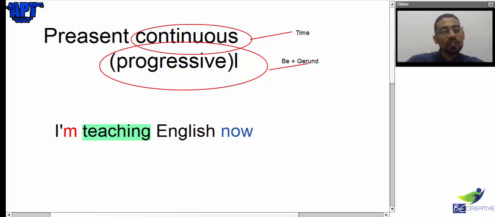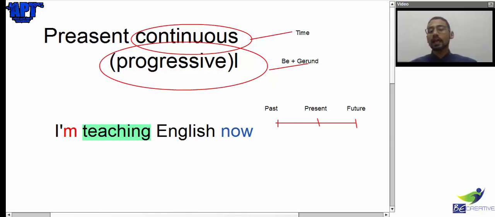We said always we understand, we don't memorize. So for more understanding, we have the timeline. In the timeline we have three tenses: we have past, then we have present, and last but not least, future. So past, present, and future.